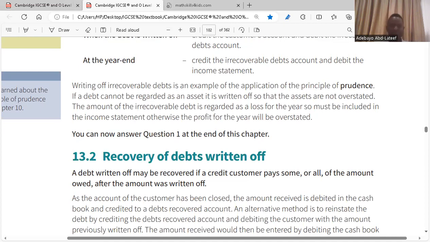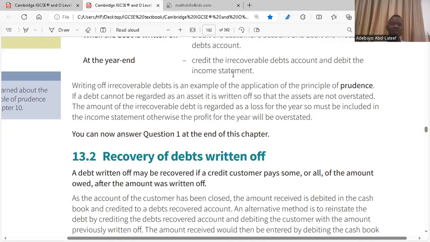As soon as goods are sold on credit, you will be expecting payment to be made. Yes or no? Yes. If this payment is not made and you leave it as an asset, then you are overstating your assets. So you have to open an irrecoverable debt account.